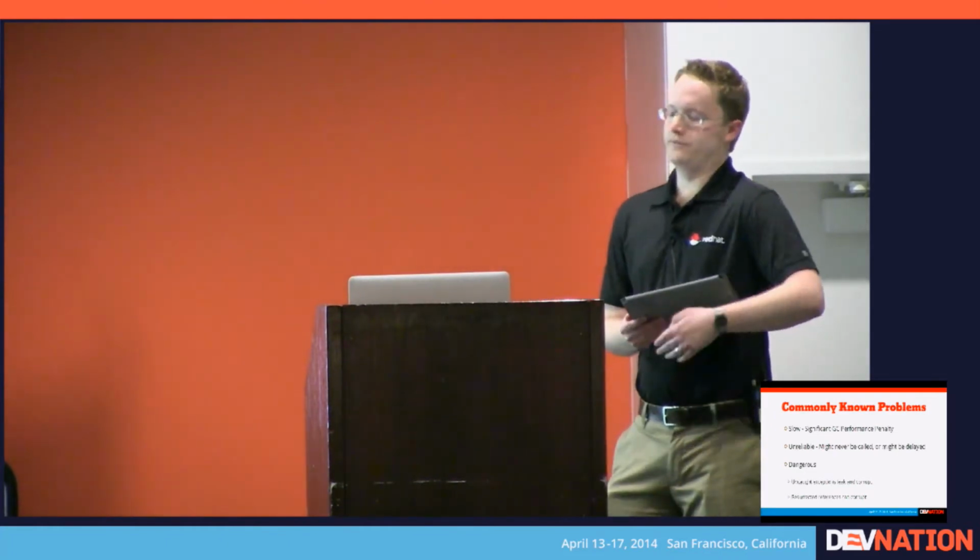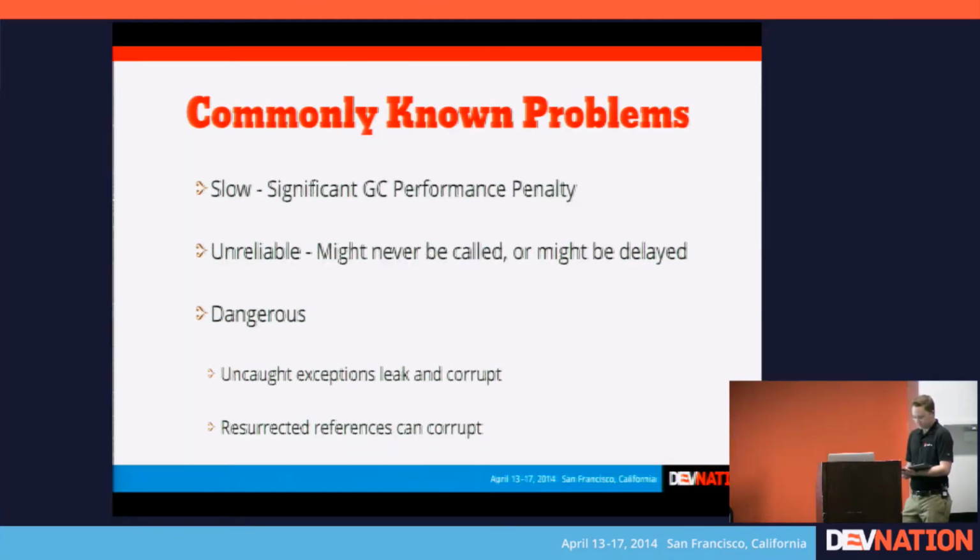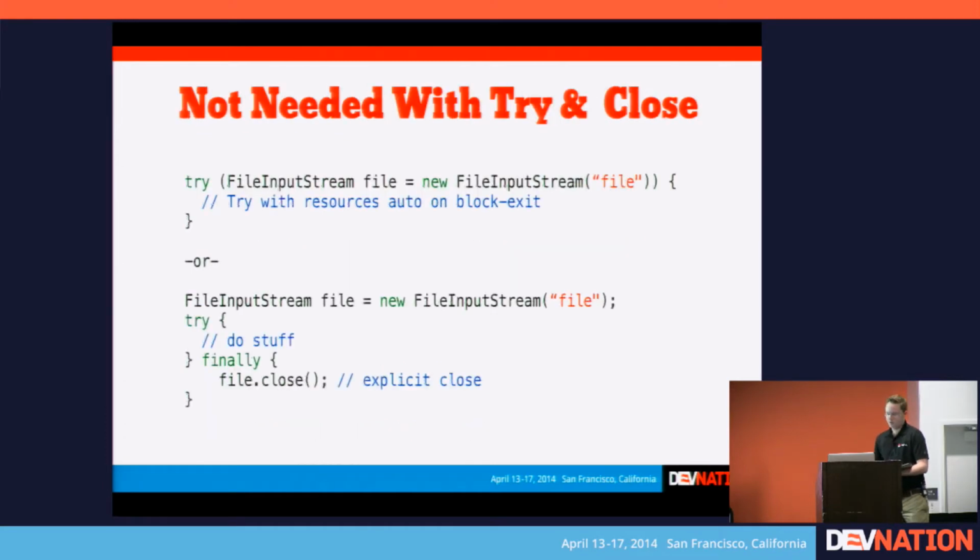You have to remember to do certain things like chain the method call to the parent. And if you don't, then a finalize might be skipped. So the way that most code should be written that uses any kind of resource that needs to be cleaned up is there should be some sort of a close method, and that close method should be called from a finally block. And then in Java 7, there was a new feature where you can do try with resources, where you essentially declare a resource in a block, and when that scope closes, it will be cleaned up automatically by the JVM.